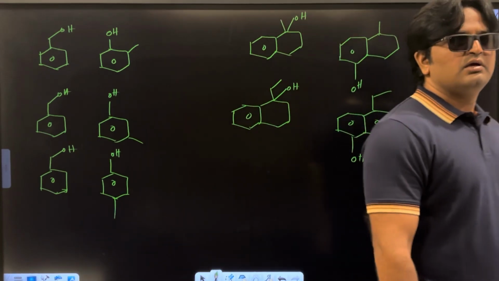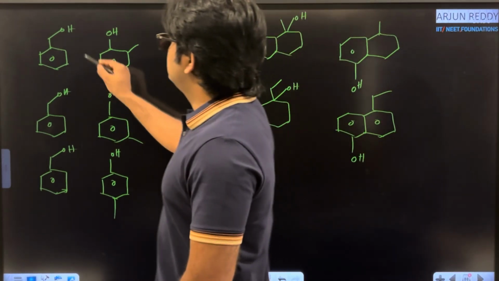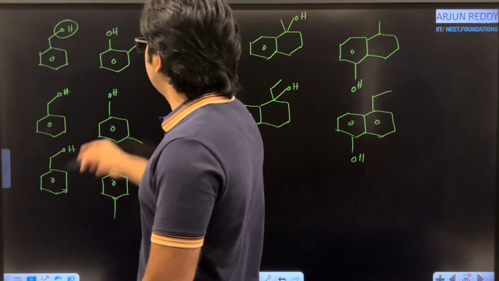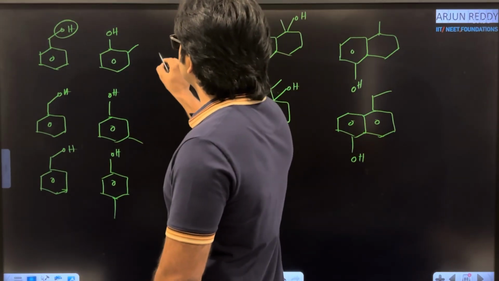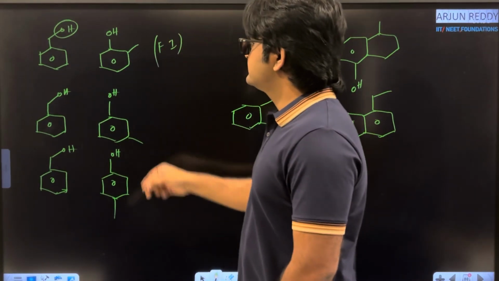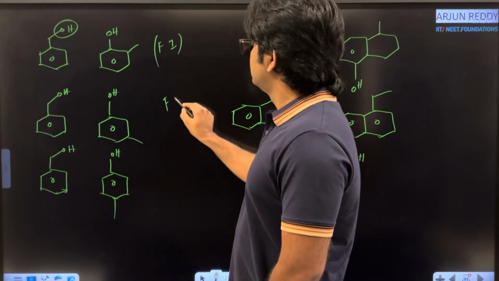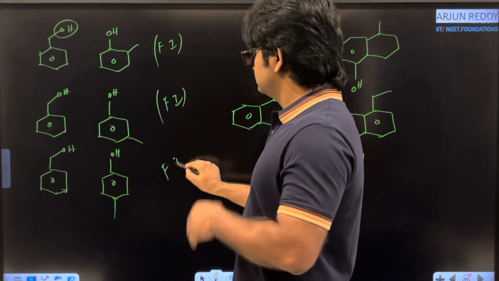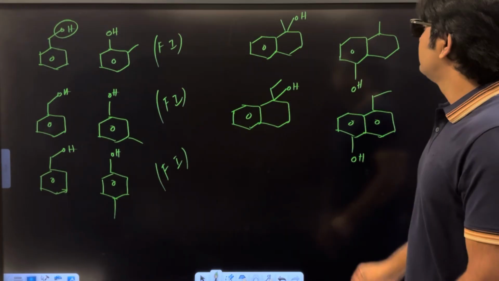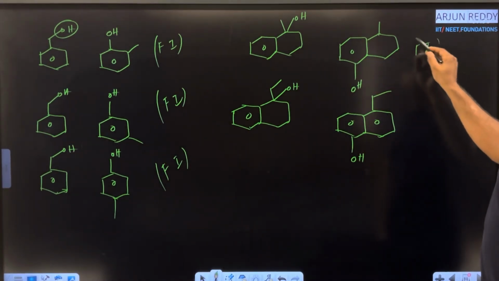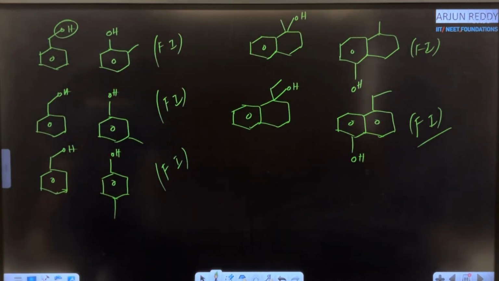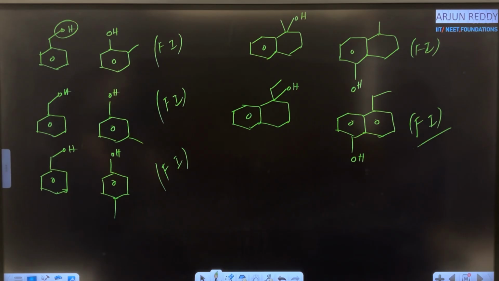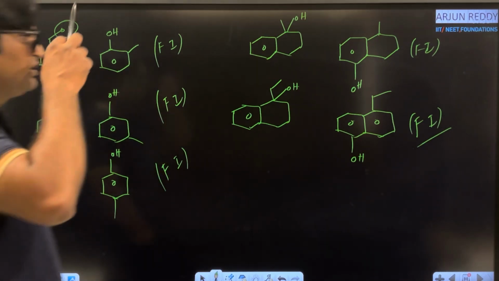Now you observe, this is not the phenol. Simply, this is an alcohol and this one is a phenol. What is the relation between these two? These two are said to be functional isomers. Same thing, alcohol and phenol, functional isomerism. Here also the same thing, functional isomerism. Very important examples. Whenever a simple alcohol and a phenol are given, what is the relation between both pairs? Functional isomers.